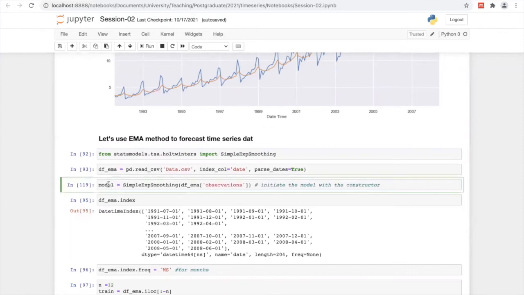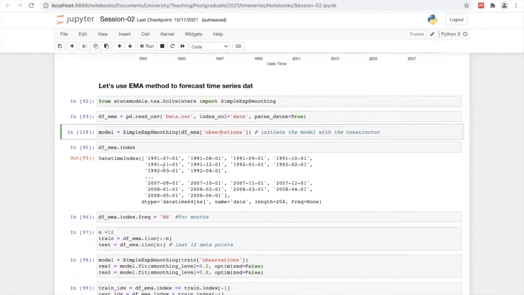Then I create a model using this simple exponential smoothing class. Then I put my observation here, that's the data feature vector of mine. Then I check the index, and you can see that the frequency is None, it is not set. But once you use simple exponential smoothing, we have to set the frequency. MS means month start; you can refer to the Python documentation, because here the frequency is month. We have to set it manually because Python doesn't know.